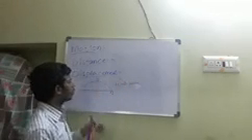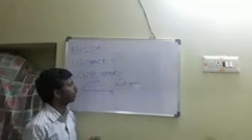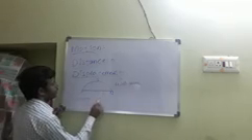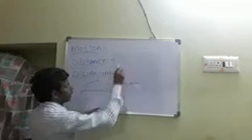So what is a vector quantity? What is a scalar quantity? Based on physical quantities, there are two types of quantities. One is vector quantity, and the second one is scalar quantity. So what is a vector quantity? What is a scalar quantity? Let us see.